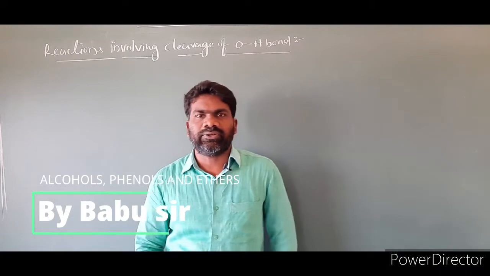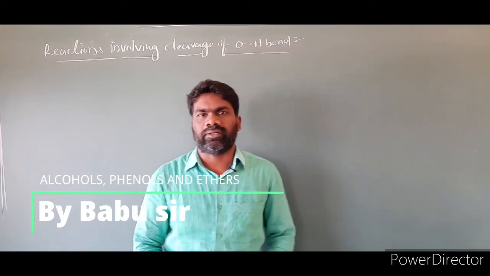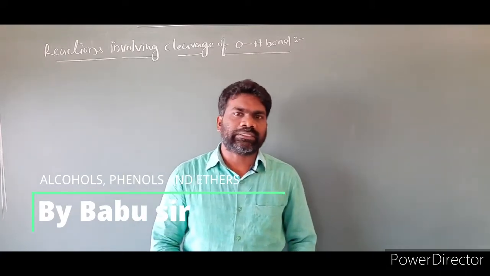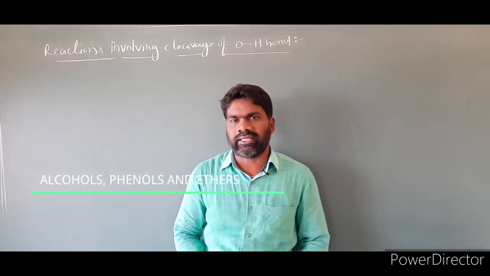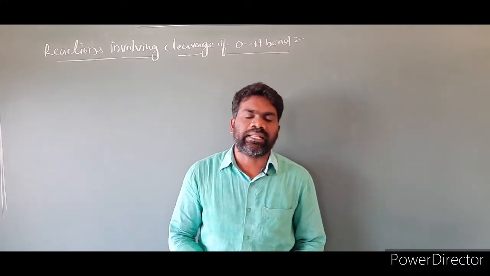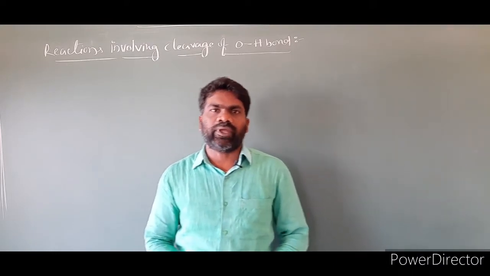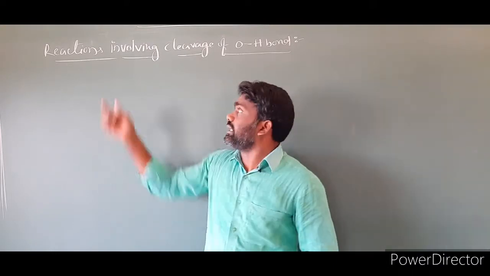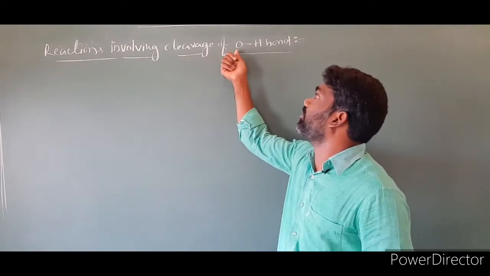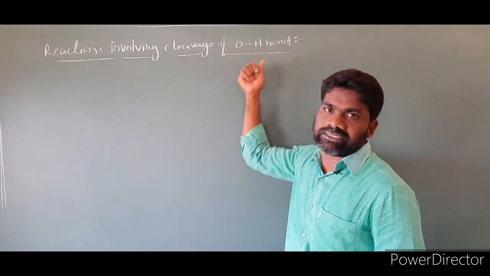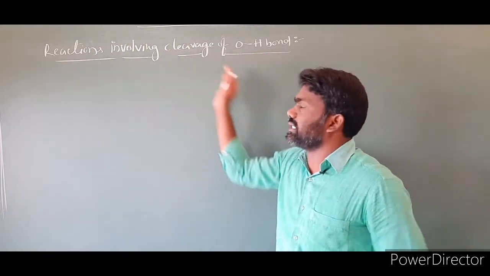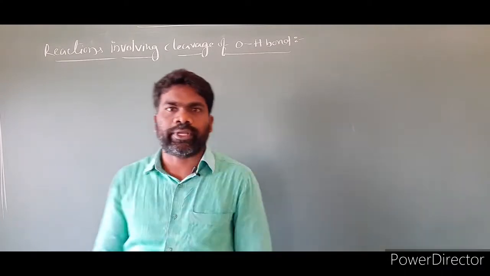In the last class you learned the physical properties of alcohols, and you learned the chemical properties of alcohols. In that, the first category was reactions involving cleavage of the carbon-oxygen bond. Today we have the continuation topic: reactions involving cleavage of the OH bond. This is the second category of reactions.